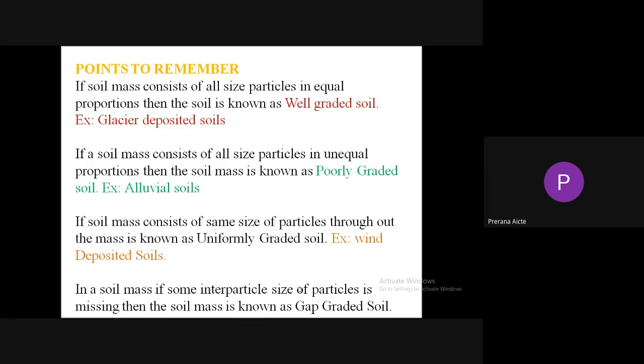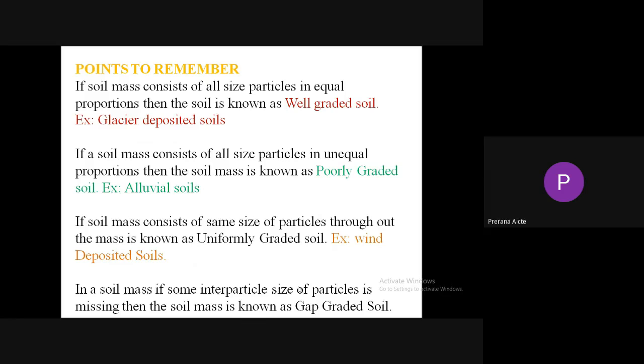If a soil mass consists of all size particles in unequal proportions, then it is known as poorly graded soil. An example is alluvial soil, river deposited soil. If all particles in a soil mass are of equal size, it is known as uniformly graded soil. An example is wind deposited soil.